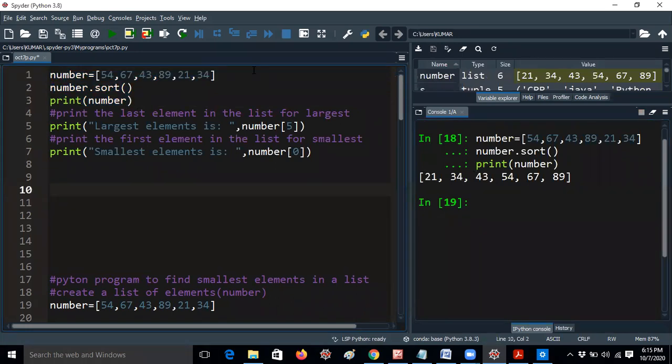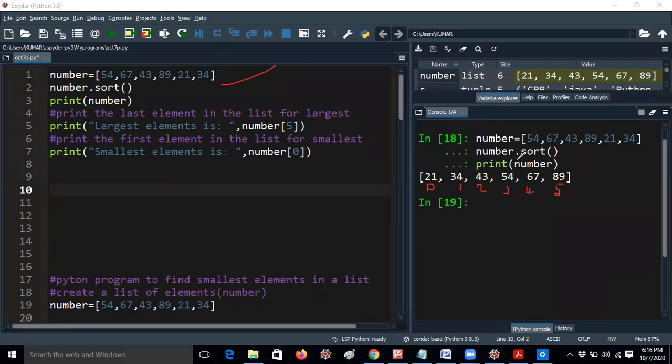This position is called 1, this is 2, this is 3, this is 4, this is 5. When we get the list in order, in which position will the least element, that means the smallest element, be there?